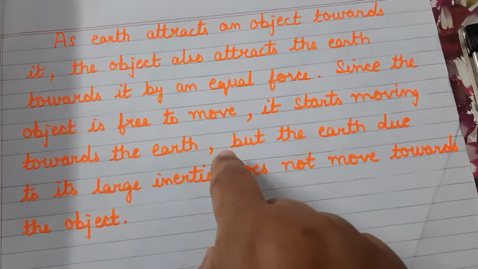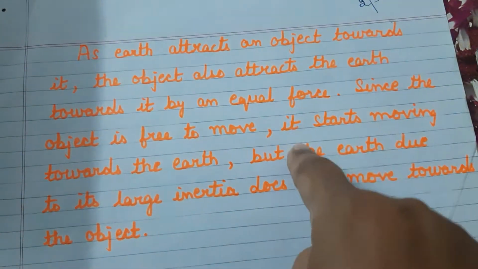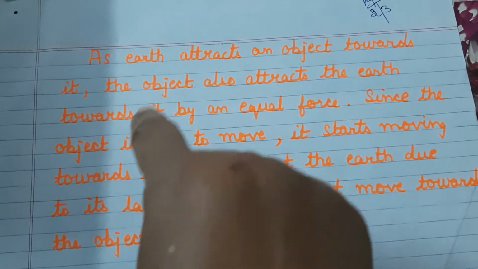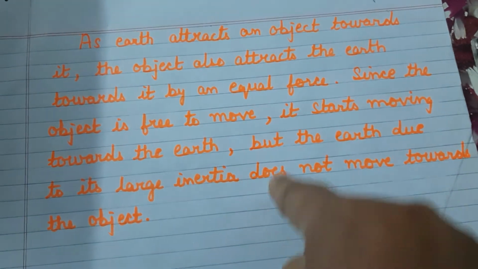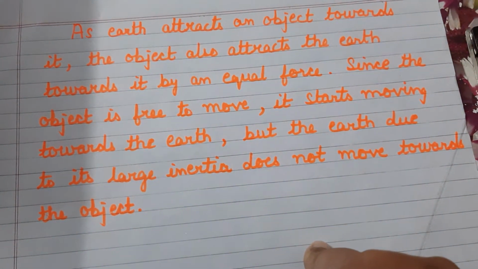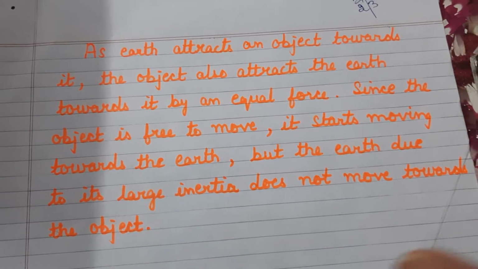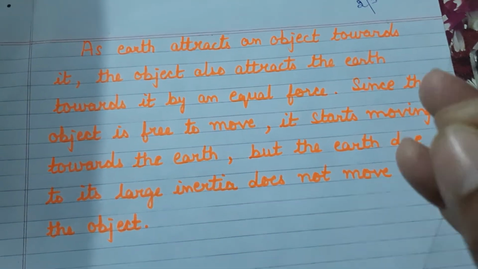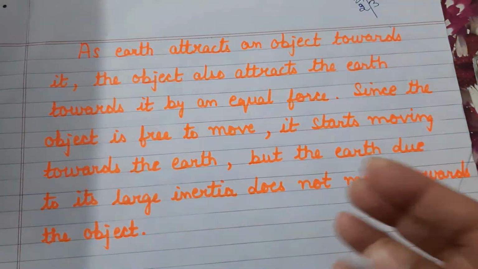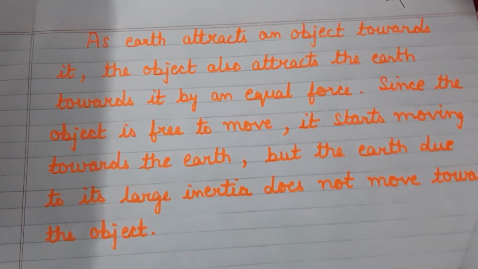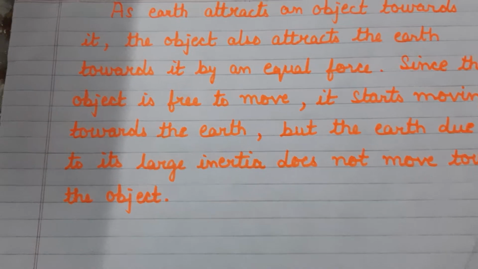It could be asked as a reasoning question that according to the universal law of gravitation, if the earth is pulling the object towards itself, the object is also pulling the earth towards itself, then why is it that only the object falls towards the center of the earth? Because the object is first of all free to move. It is a very small mass, and we have studied, children, that smaller the mass, smaller will be the inertia. But the earth has a huge mass, and therefore it has a large inertia, and it will not move towards the object.